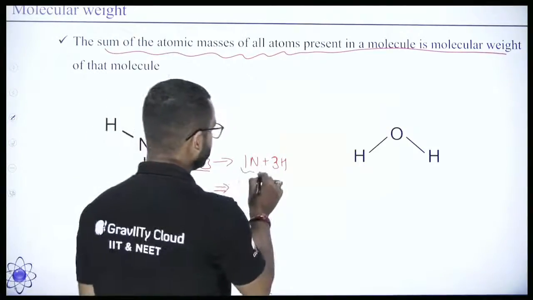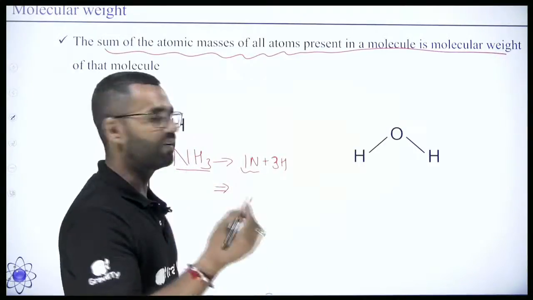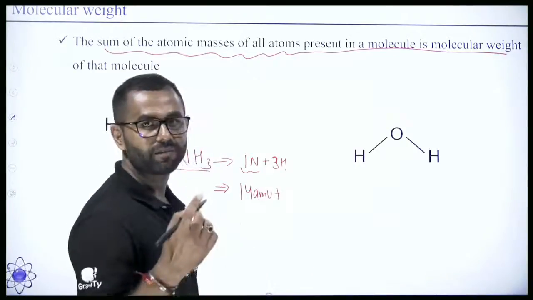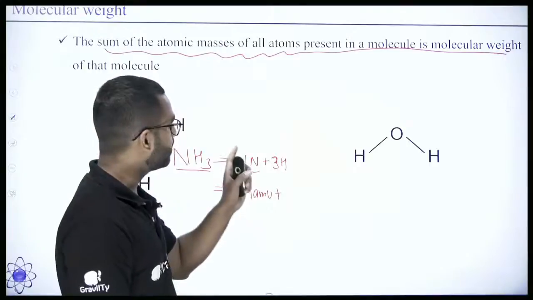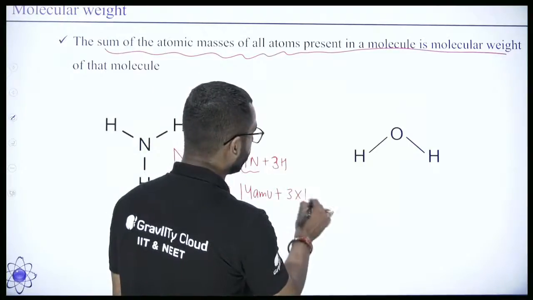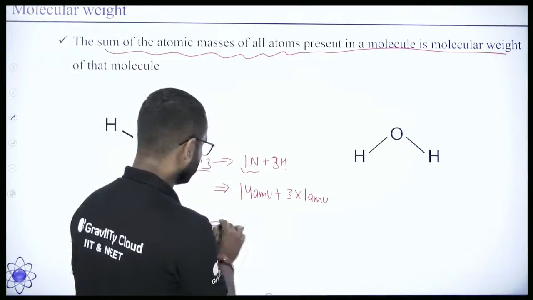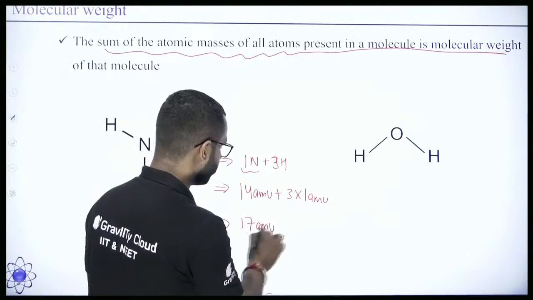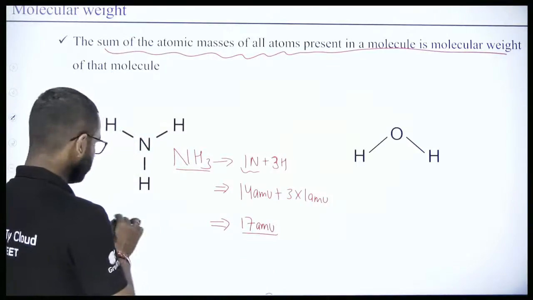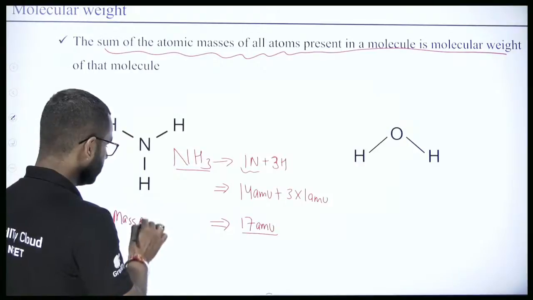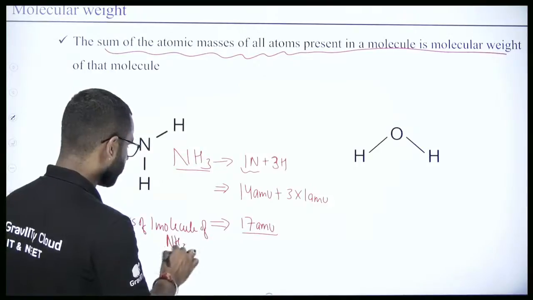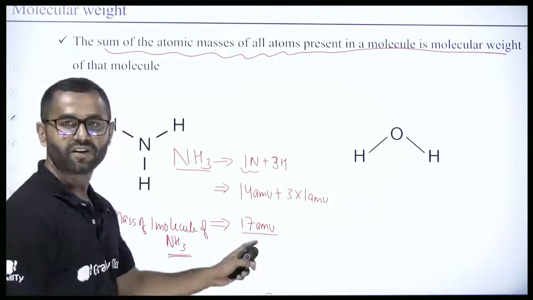So one nitrogen atom has how much mass? It is 14 AMU, right? And what is the mass of one hydrogen atom? It is 1 AMU. But we have 3 atoms, so it is 3 into 1 AMU. So this is equal to 17 AMU. That means the mass of one molecule of ammonia is 17 AMU.